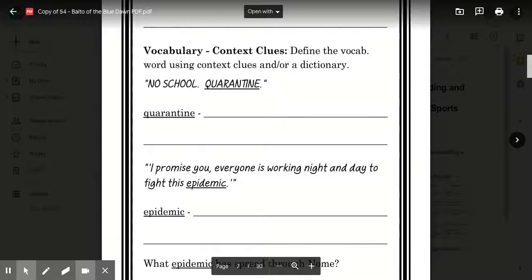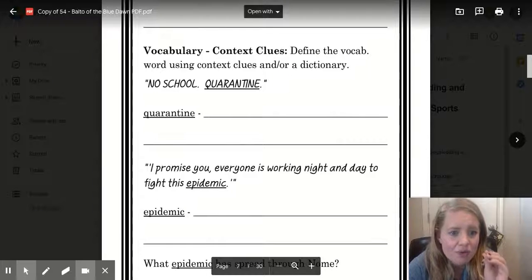And then for epidemic, we're going to say a widespread occurrence of an infectious disease. You can also put those in your own words if you choose to. So quarantine, a state, period, or place of isolation in which a contagious person is kept. Epidemic, a widespread occurrence of an infectious disease.